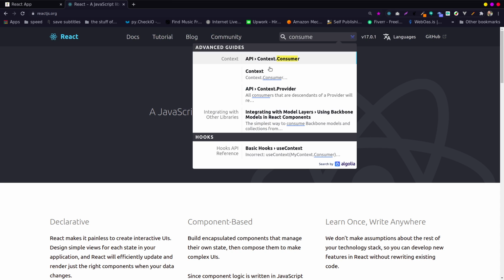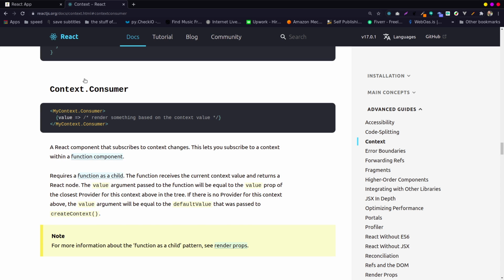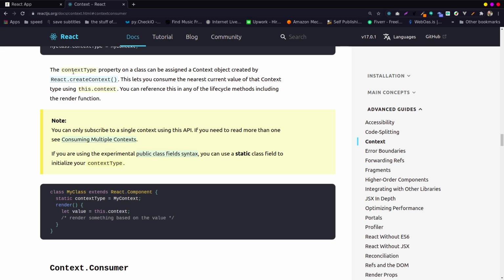Here at the top, just before the consumer, they tell you that you can use the contextType property on a class, which can be assigned to a context object. This is the easiest way if you're dealing with classes and you have very few, very simple contexts.